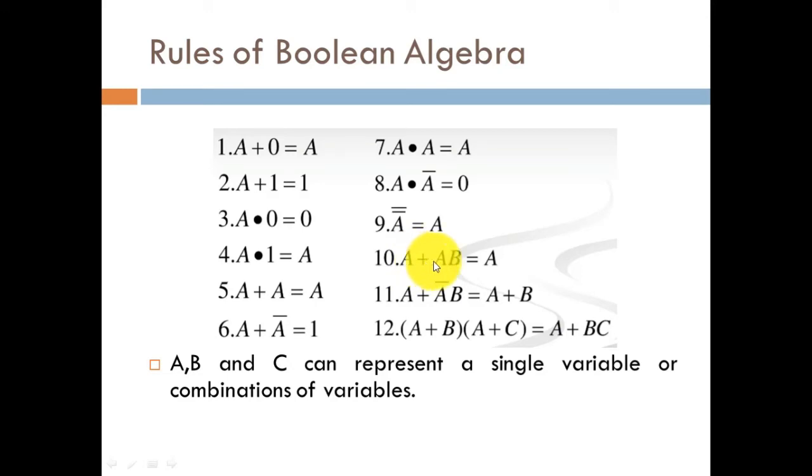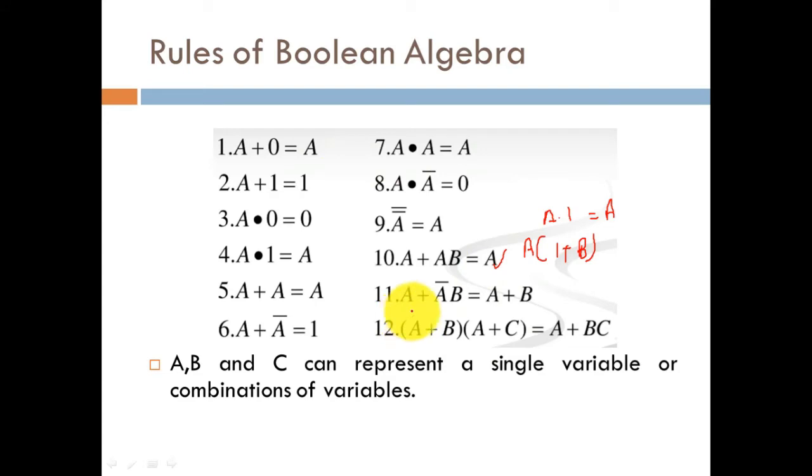You can simply take a as common, and you are left with 1 plus b. From property number 2, 1 plus b turns out to be 1, and multiplying a with 1, the outcome will be a. This is the simple proof of this property.